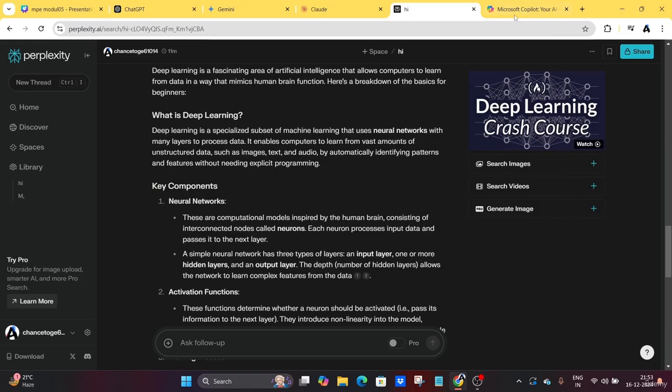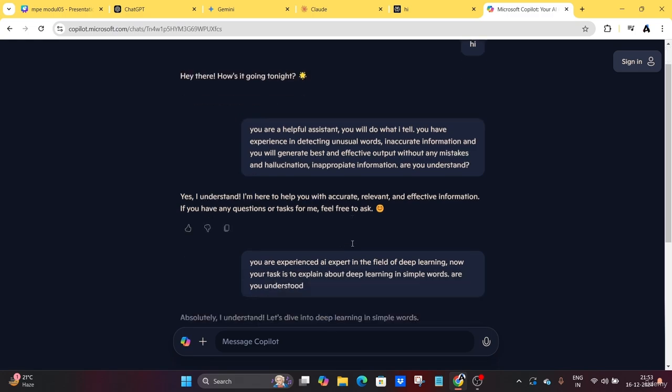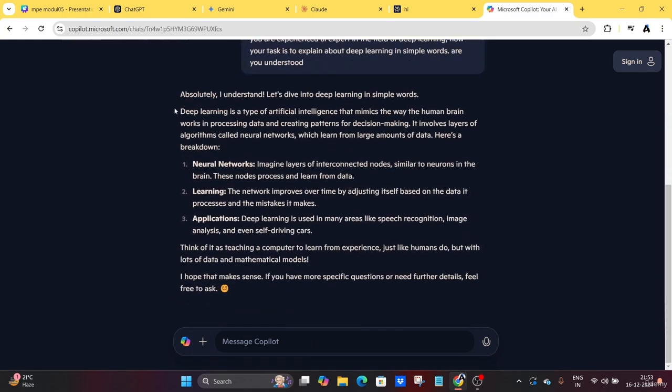For example, coming to Microsoft Copilot, it also works like Google. It is also a search engine like Bing Chat, that is Microsoft Bing we have, right? So it also has some great features like Gemini.ai has. You can see, deep learning is a type of artificial intelligence, like that. So it also takes the information from Microsoft itself like Gemini.ai does. So this is some of the basic capabilities I have told you.